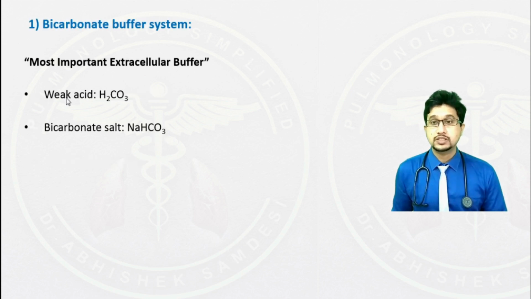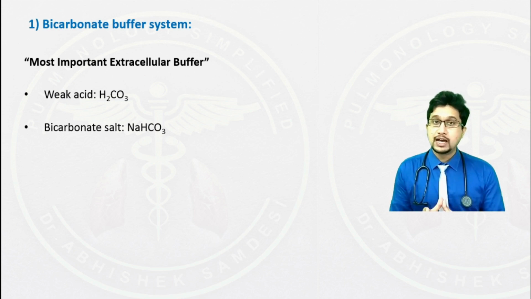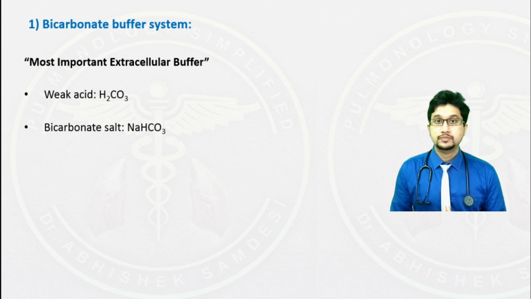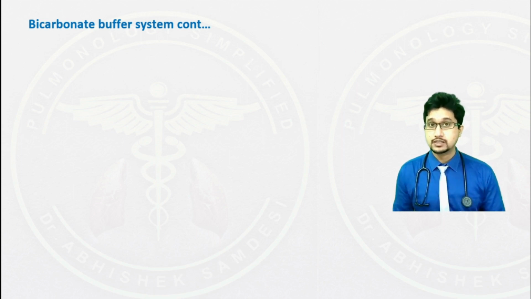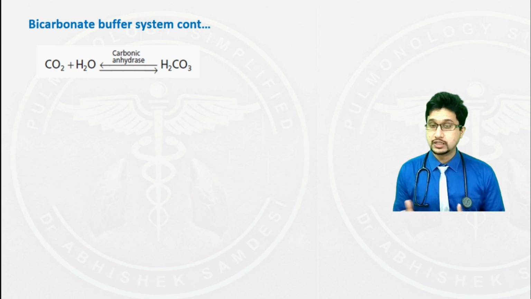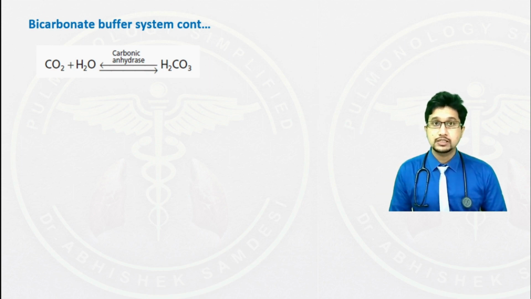Let's discuss regarding the bicarbonate buffer system. It is the most important extracellular buffer. Here, the weak acid is the carbonic acid, which is H2CO3, and the bicarbonate salt is sodium bicarbonate. Let's have a look at a few of the reactions that happen in the bicarbonate buffer system. Firstly, the carbon dioxide and water molecule in presence of carbonic anhydrase forms carbonic acid, which is H2CO3. The carbonic anhydrase is abundant at the level of alveoli as well as the renal tubules. This reaction is a reversible reaction.